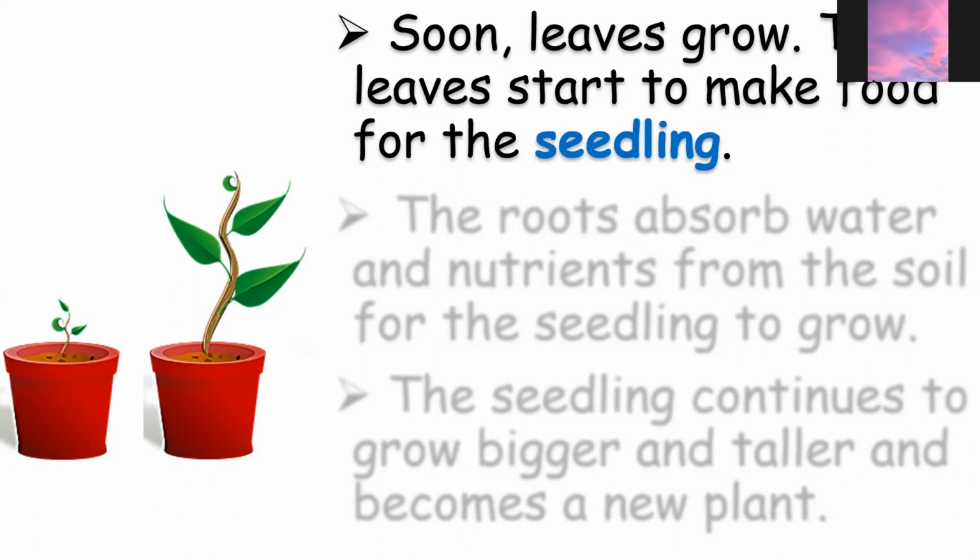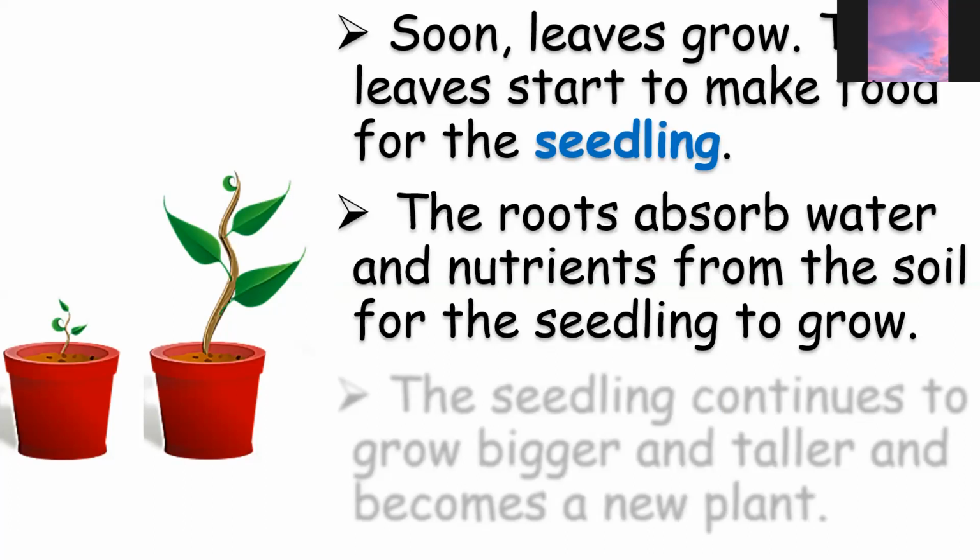The roots absorb water and nutrients from the soil for the seedling to grow. So this is the thing that you have to consider. Until this moment, kids, the baby plants have grown up and are ready to make their own food.